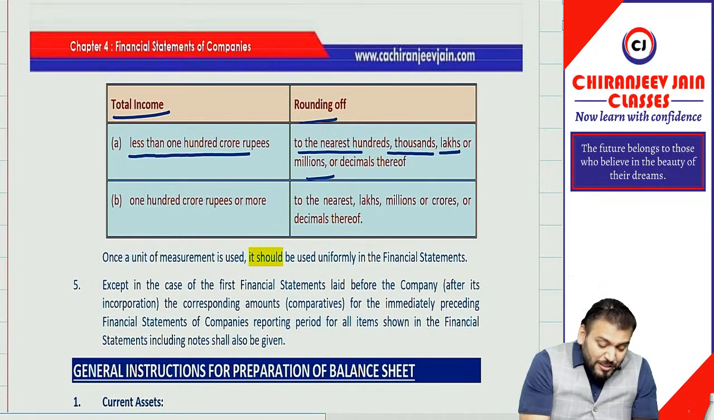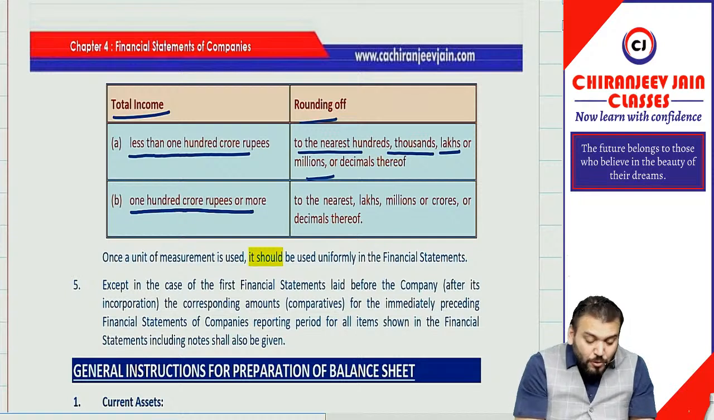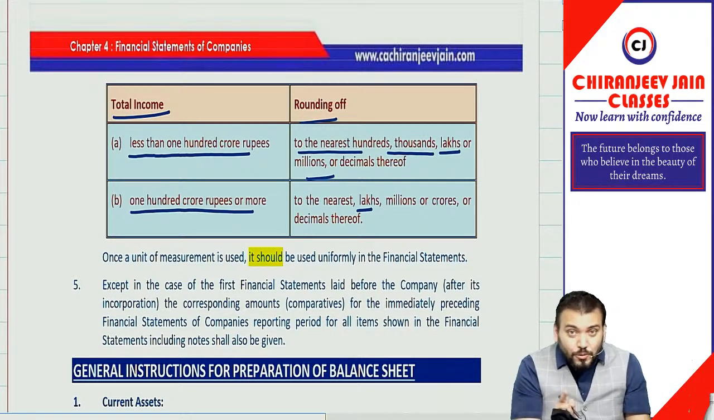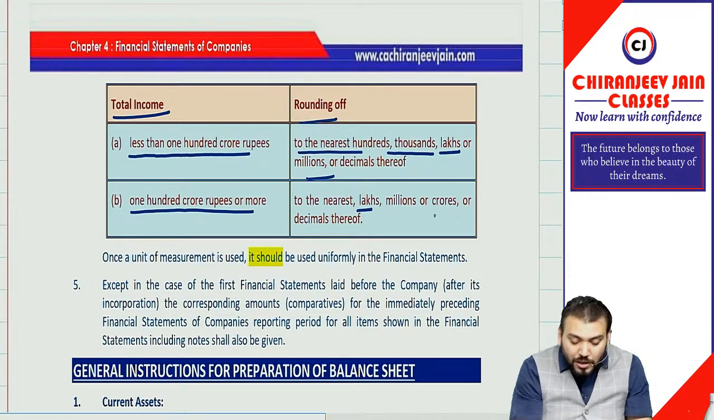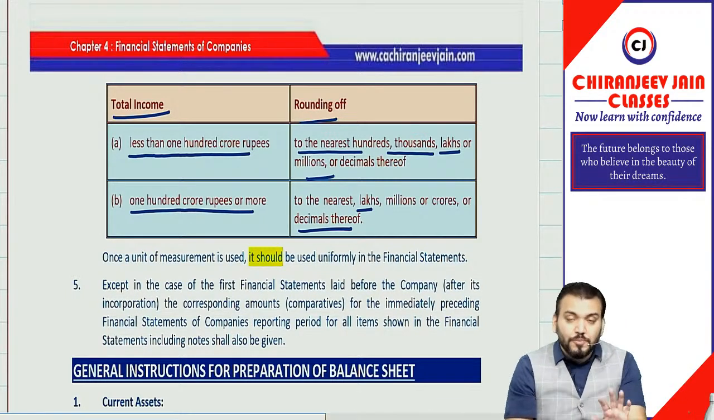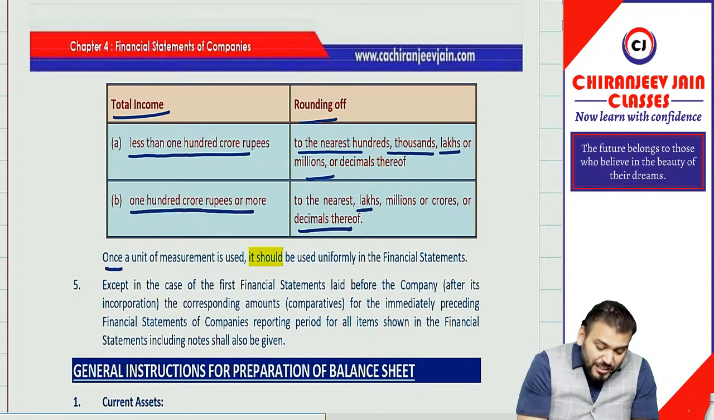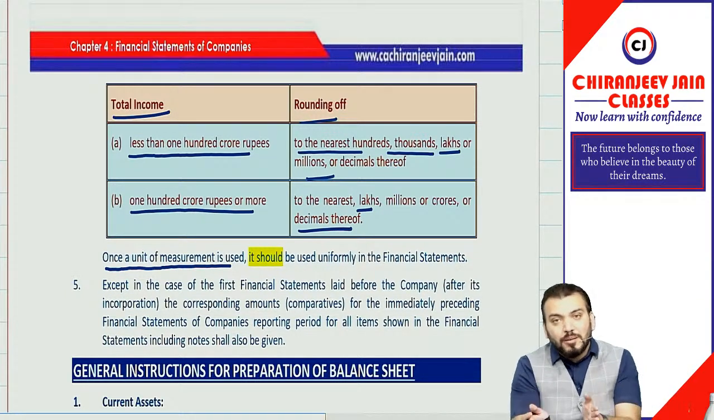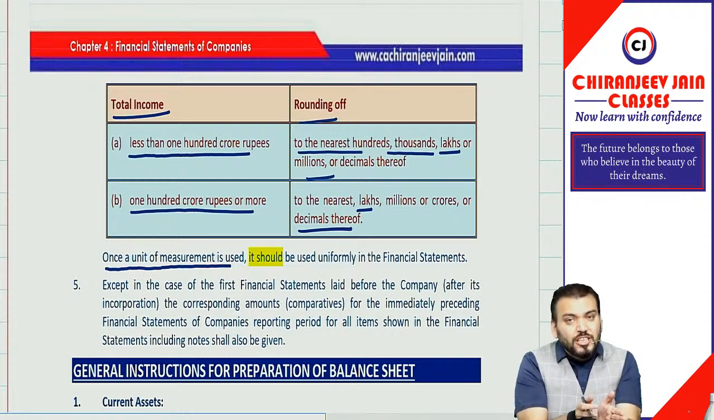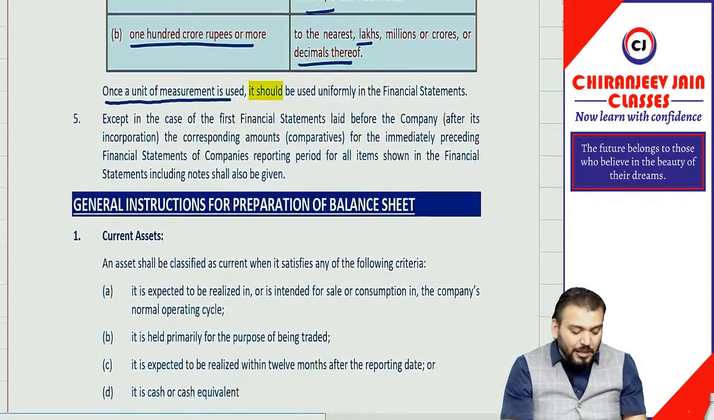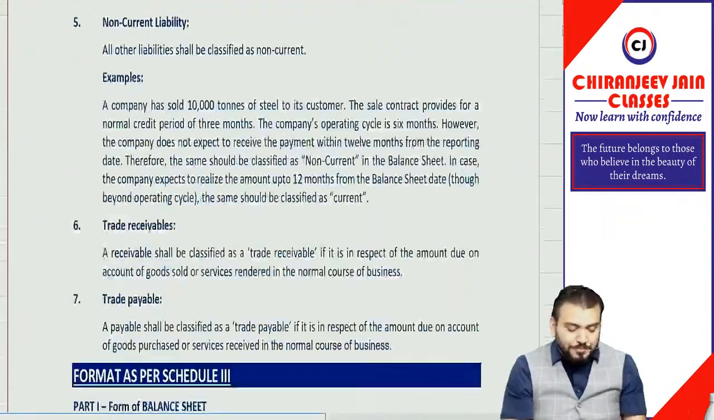However, when total income is 100 crore rupees or more, you cannot do rounding off to the nearest hundred. Then rounding off is to the nearest lakhs, millions or crore, or decimal thereof. Understood? Once a unit of measurement is used, it should be used uniformly in all succeeding financial statements. This is also very simple.